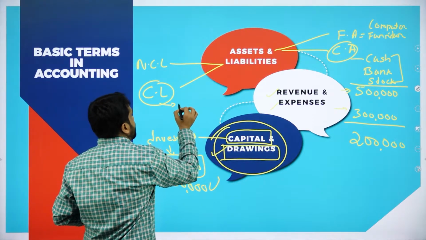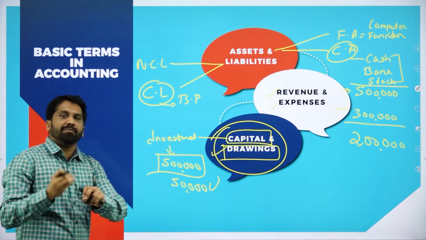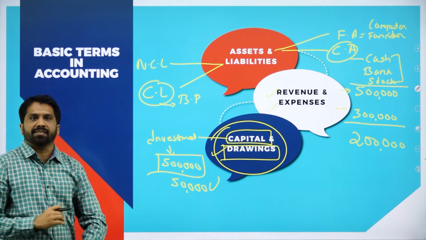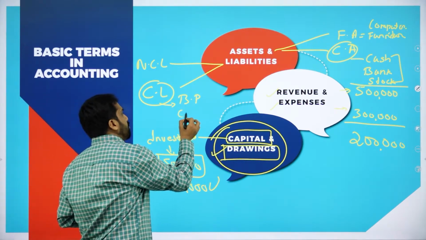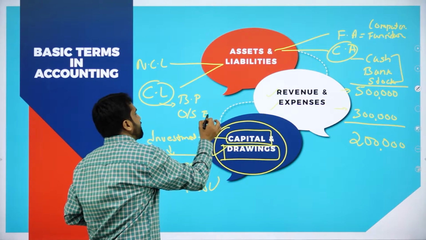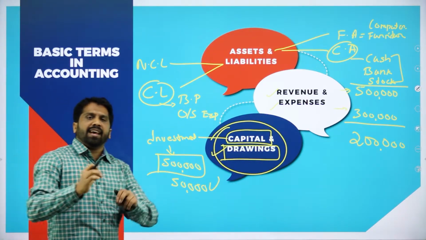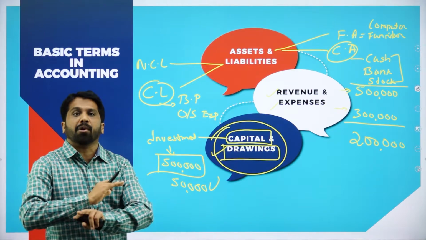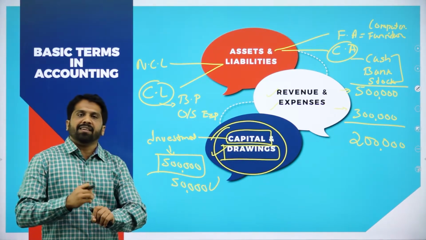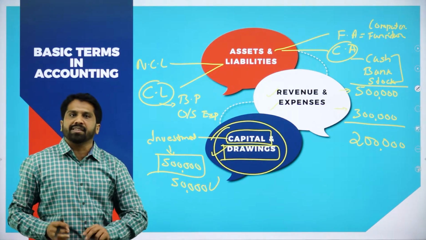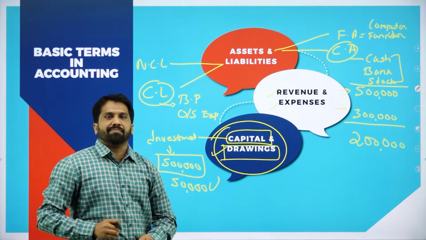It may be your bills payable. Anything which is payable to outsiders, that comes under current liability. Outstanding expenses. Anything which is payable, not yet paid, is called as outstanding. Company has to pay salary to the employees, not yet paid. That comes under outstanding expenses.